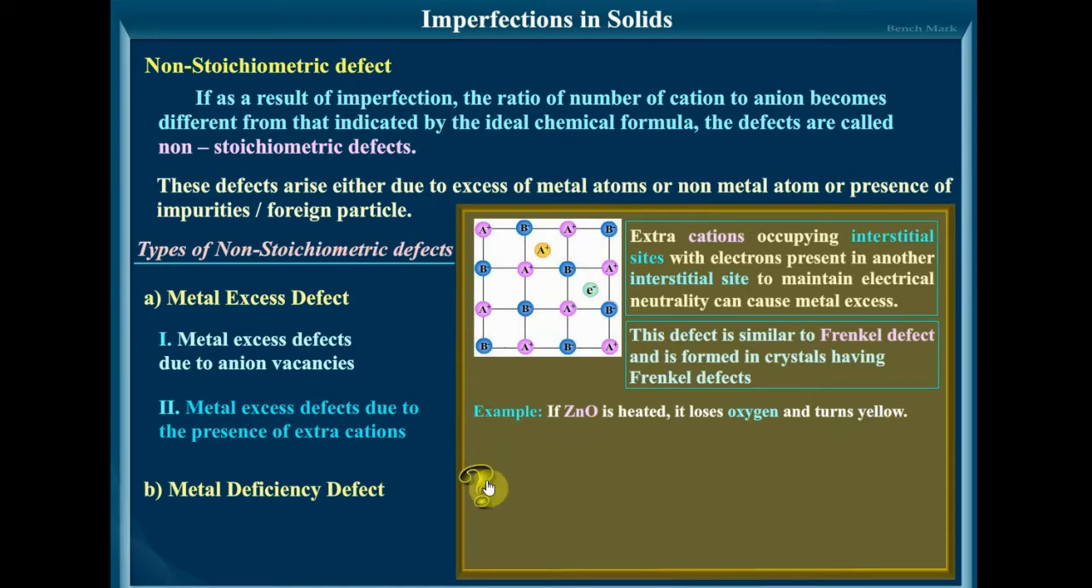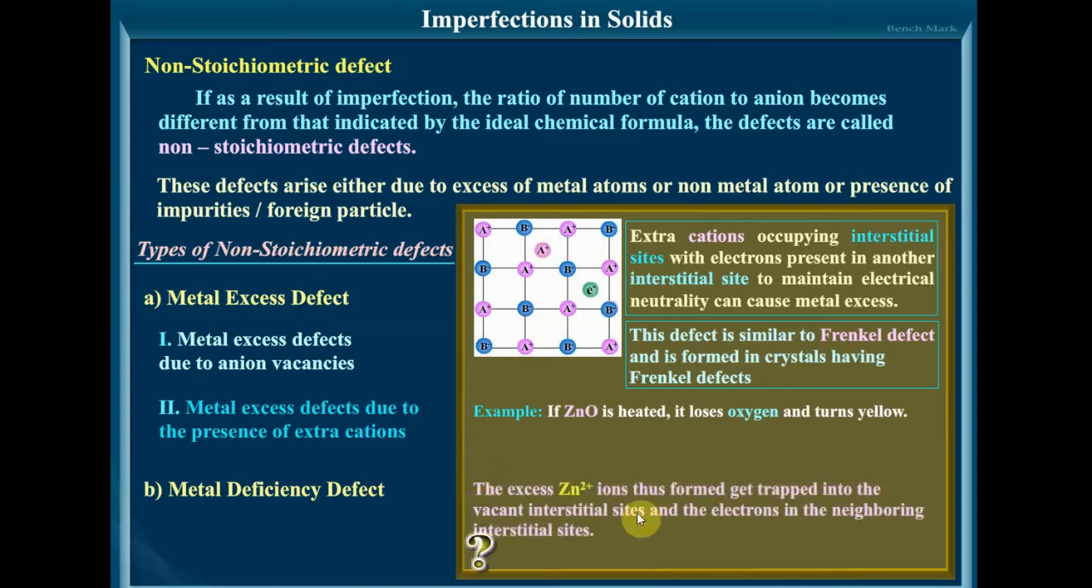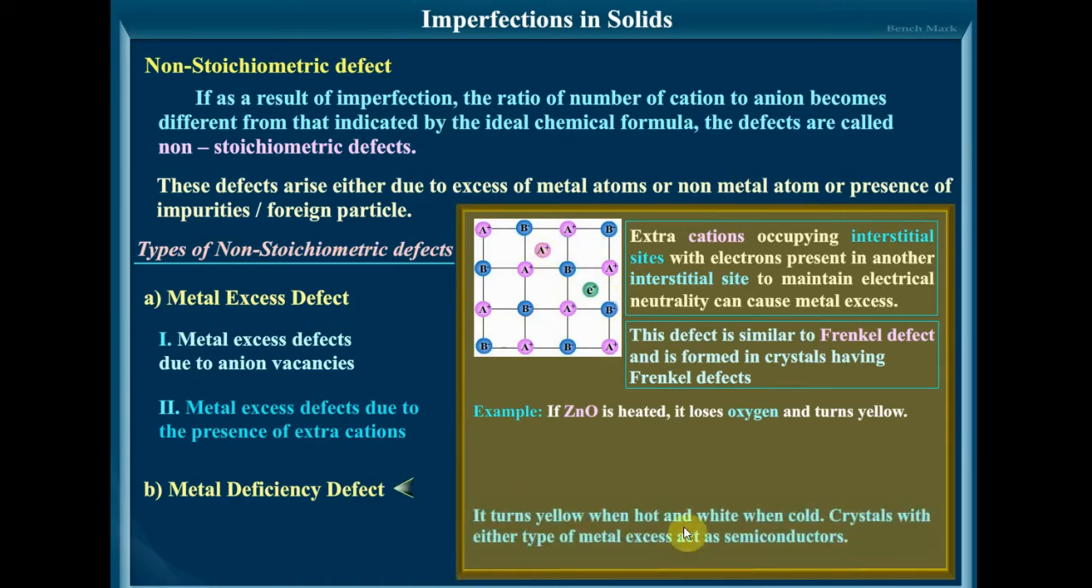The excess Zn2+ ions thus formed get trapped in the vacant interstitial sites, and the electrons in the neighboring interstitial sites. So when ZnO is heated, it loses 2 electrons. Zn2+ will lose 2 electrons. The excess Zn2+ ions thus formed get trapped in the vacant interstitial sites and the electrons are released in the neighboring interstitial sites. It turns yellow when hot and white when cold.